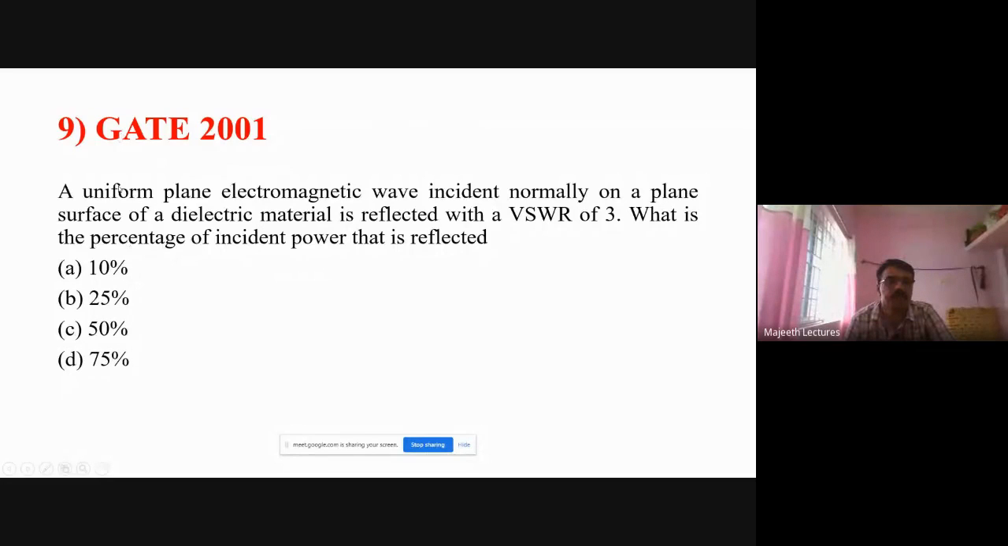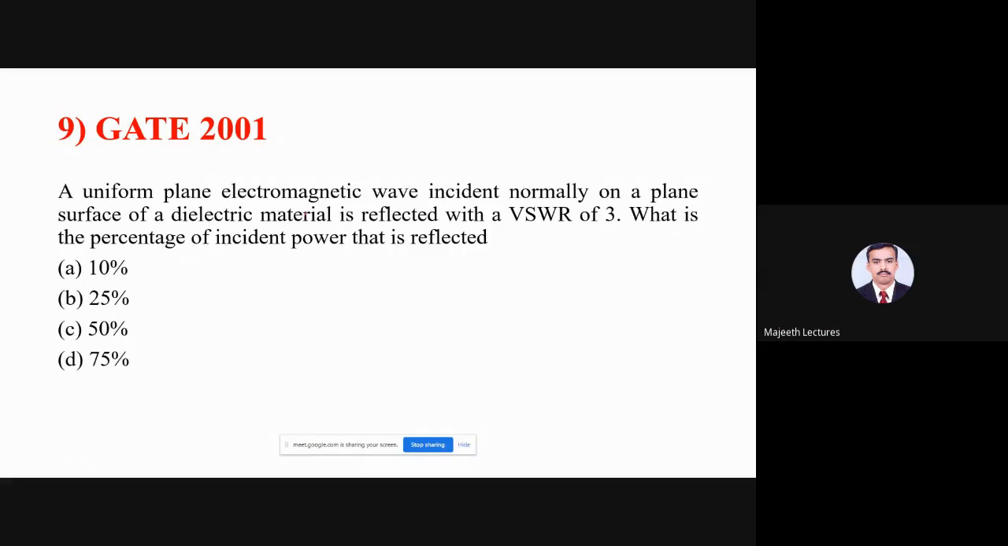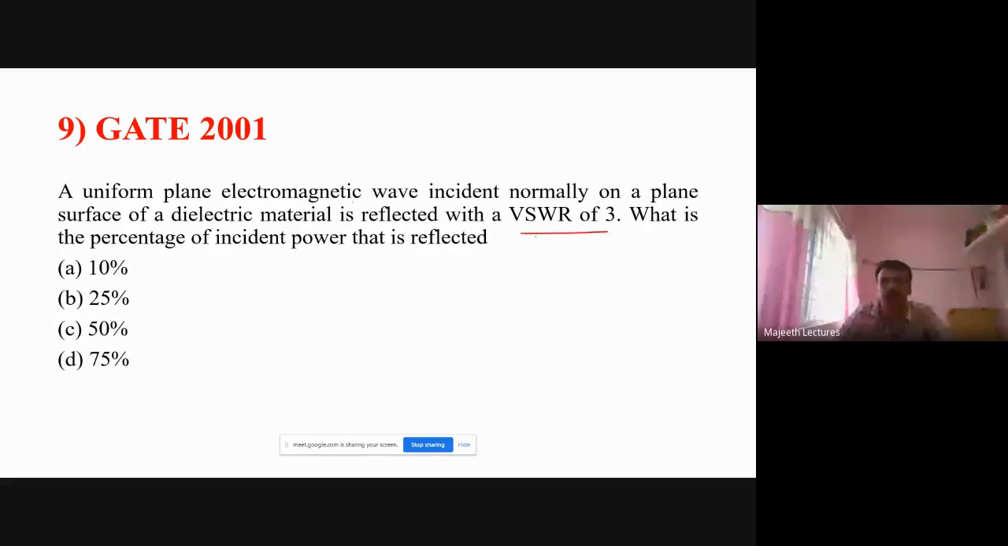Next you see, a uniform plane electromagnetic wave is incident normally on a plane surface with a dielectric material and is reflected with a VSWR of 3. Right? So you see a plane wave incident normally with S equal to 3. What is the percentage of power reflected? How much is reflected? That's what they are asking. This is a beautiful question, right? So S is equal to 3, they told.